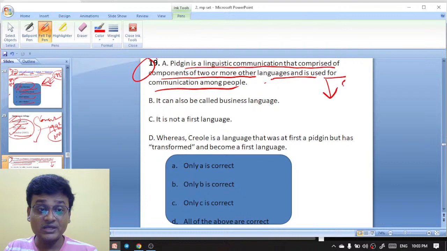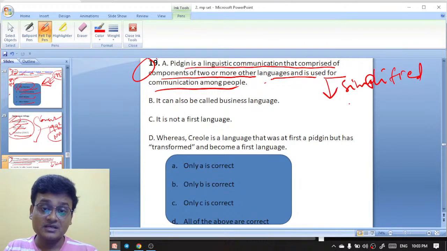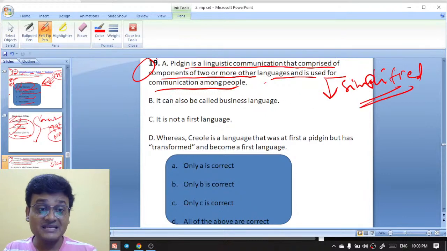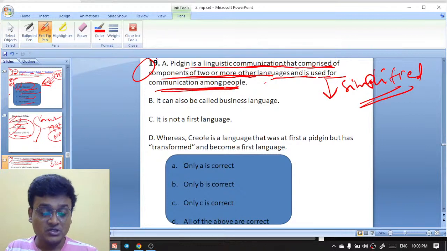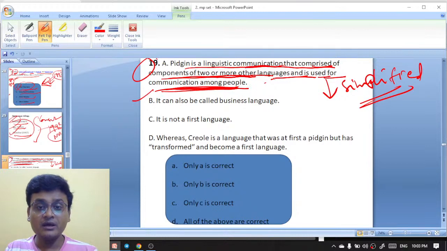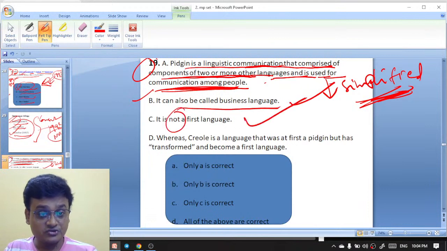So this is a simplified use of language. Okay, simplified, or it's a business language. A pidgin is a linguistic communication comprised of components of two or more other languages and is used for communication among people. It's a communicative language. It can also be called business language. It is not a fast language. That is also true.